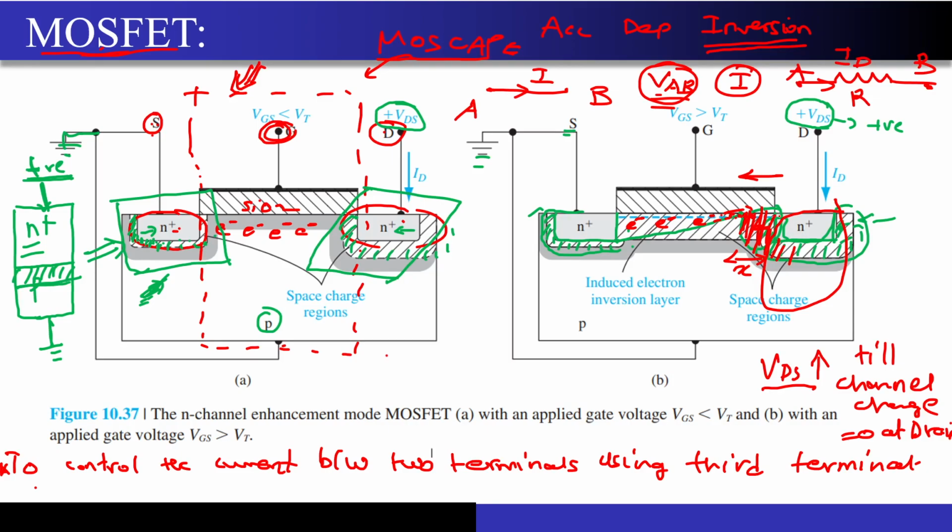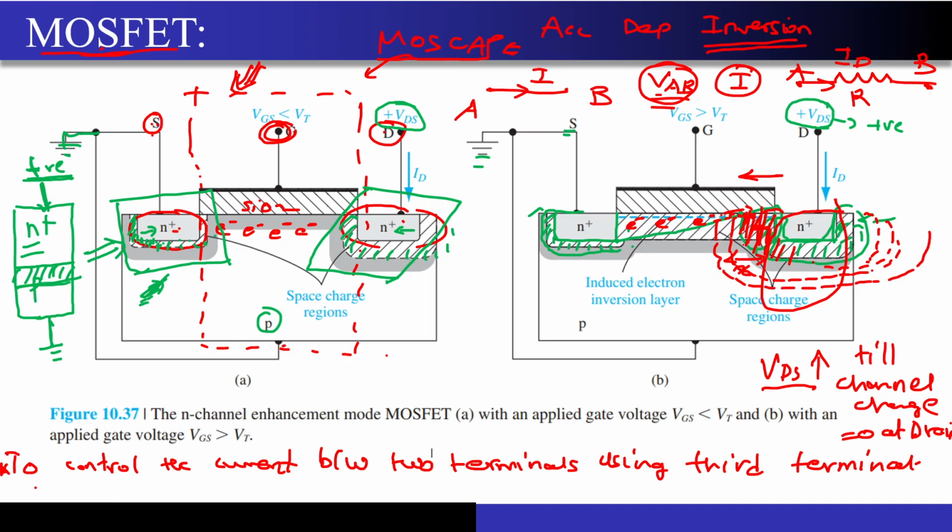Do not forget that even though the channel charge is reducing, at the same time your depletion region is expanding, and the depletion region will expand like this, correct? It is not horizontal, it is a region which will become like this. If you increase even more, it will become something like this, correct? It will keep on increasing.